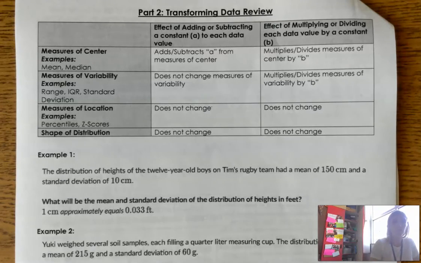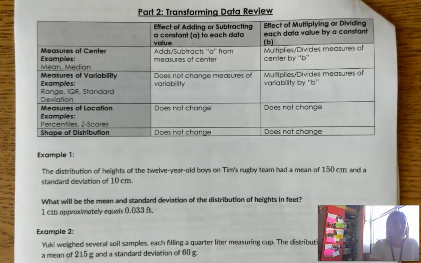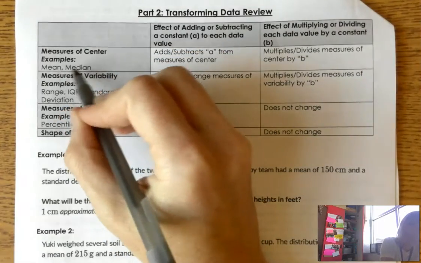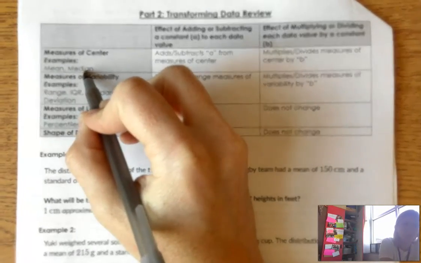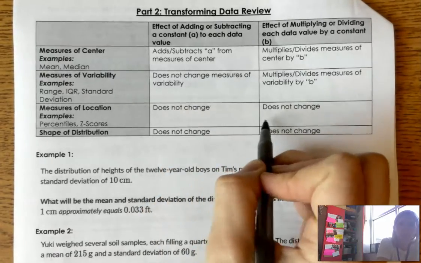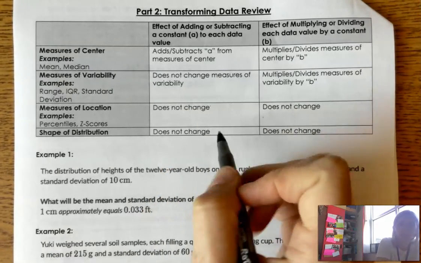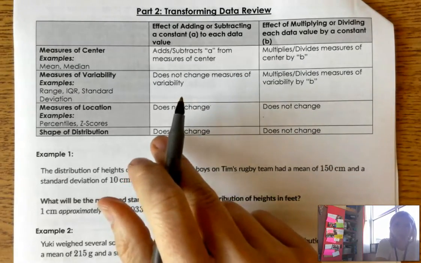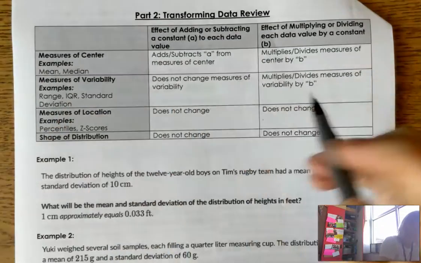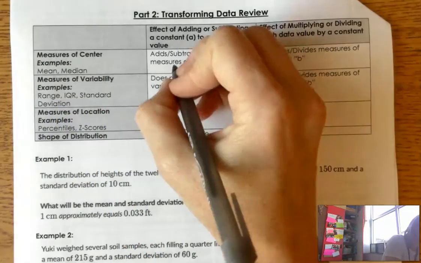All right, so transforming data review. This is actually something that we've already done before, right? I think that the packet that I sent out to you guys had a few typos that I fixed. This should say mean and median instead of 5-number summary, so just change that to median. And then this whole box should say does not change. Sorry about those typos. Okay, so our big review is that we know that measures of center